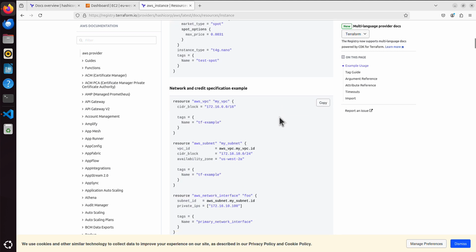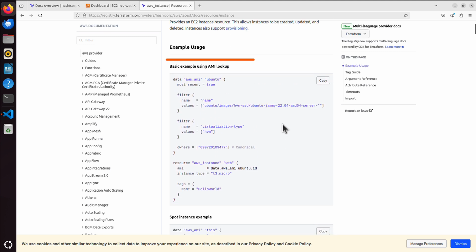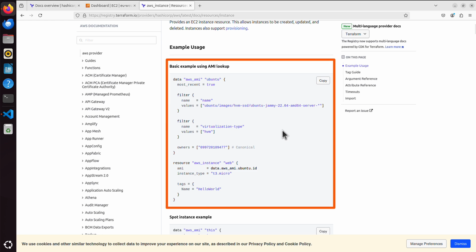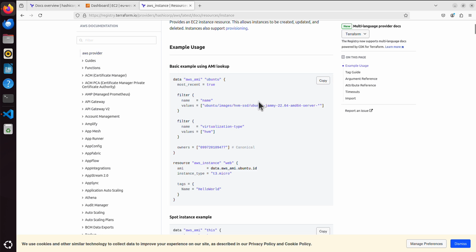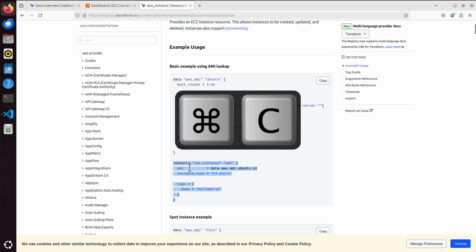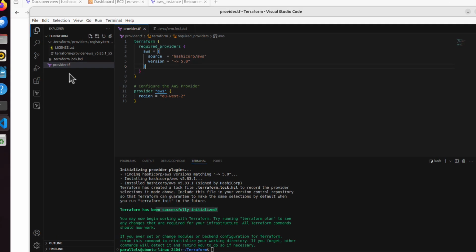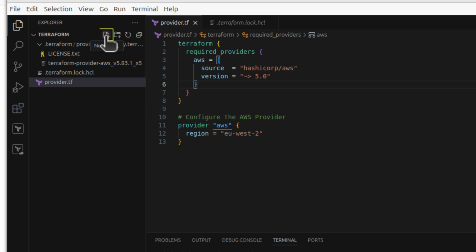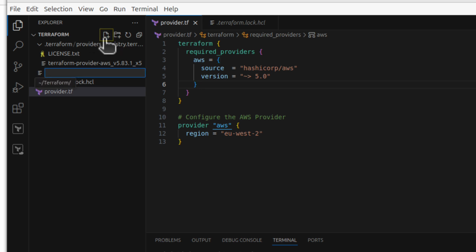But let's go back to the very top. Basic example using AMI lookup. But you know what? I will make it even simpler. We are not going to even use AMI lookup. I will just hard code the AMI. I will show you what I mean. I will basically just need these 5 lines of code, and I will just Command C on my Mac to copy it. I will go back to my VS Code and I will create another file here, new file. I will call it server.tf.